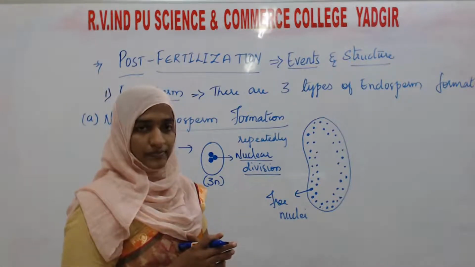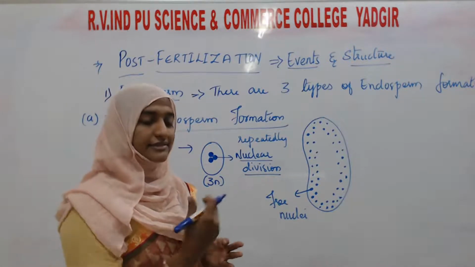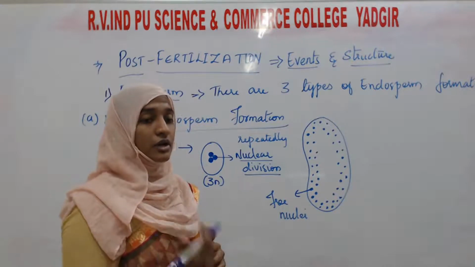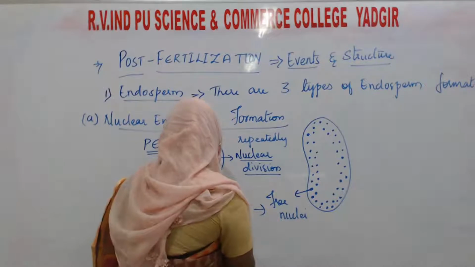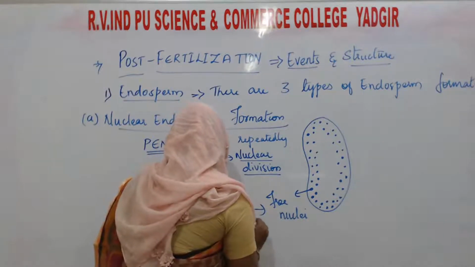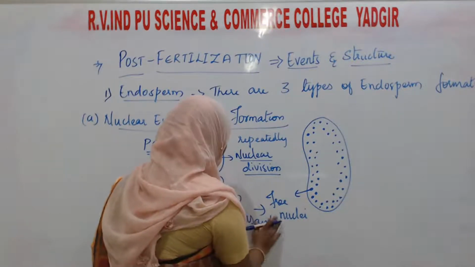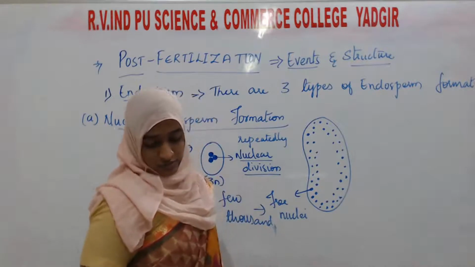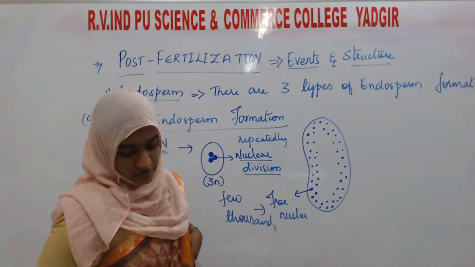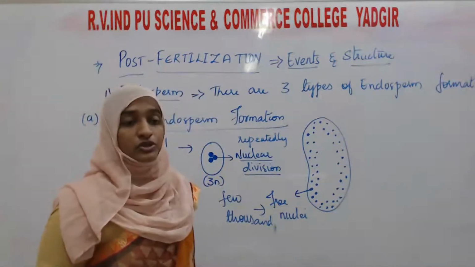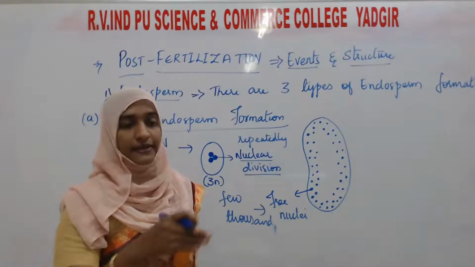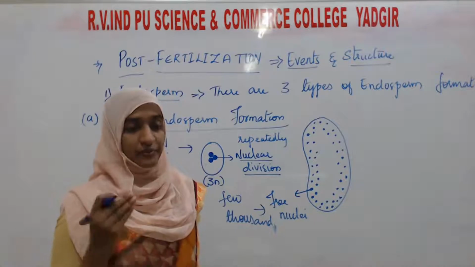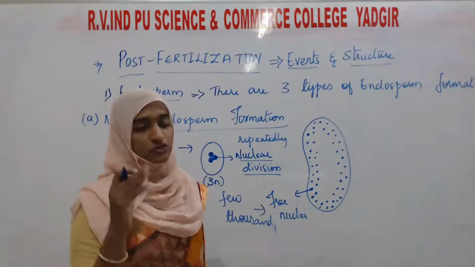Continuously dividing, it may be 100, and it may become a few thousand. These few thousand nuclei thus produced are pushed towards the periphery, the cortex region.